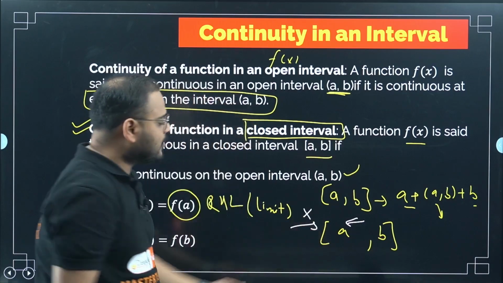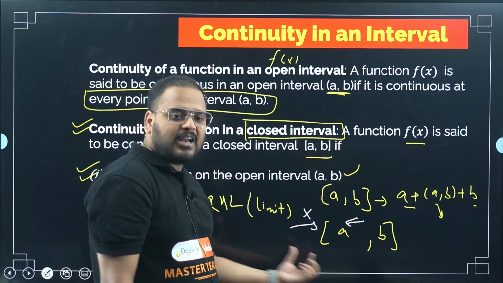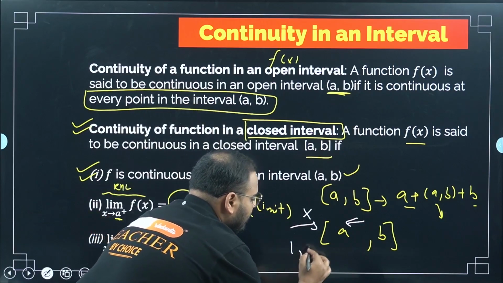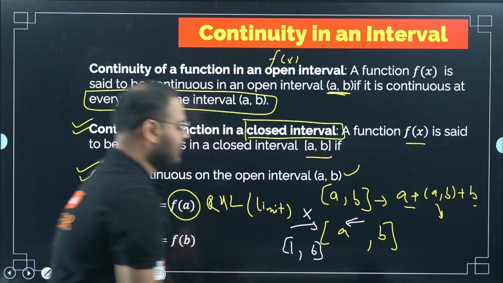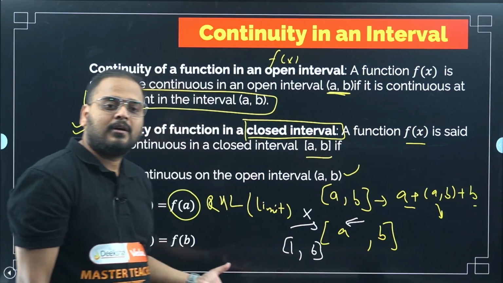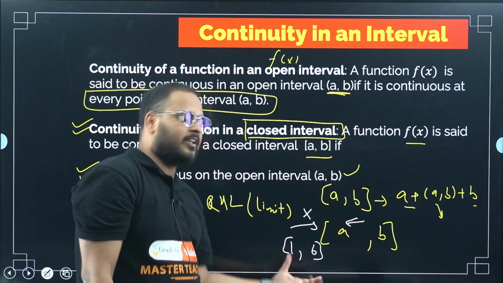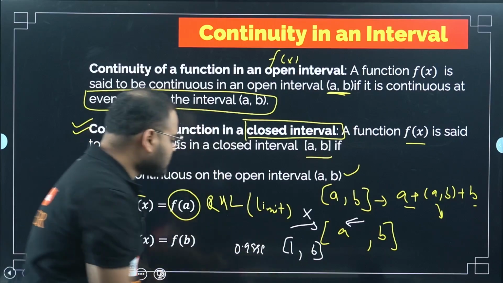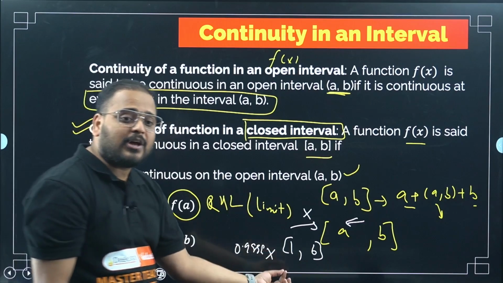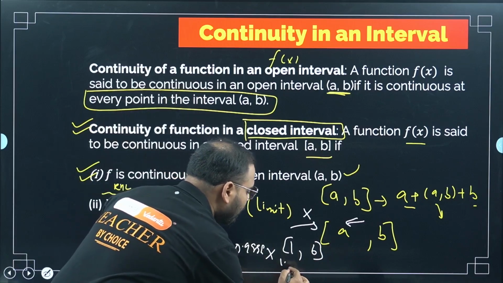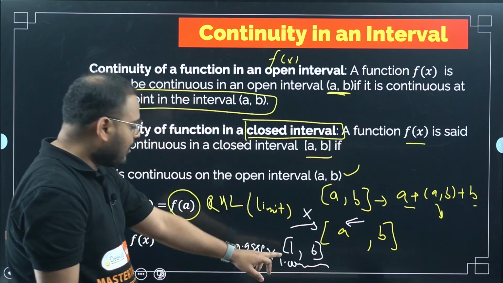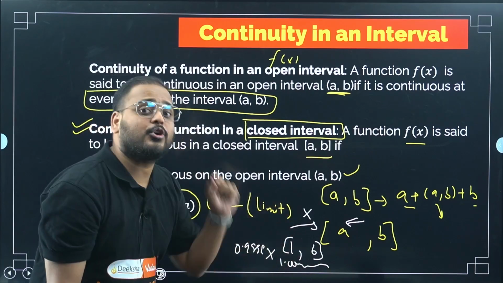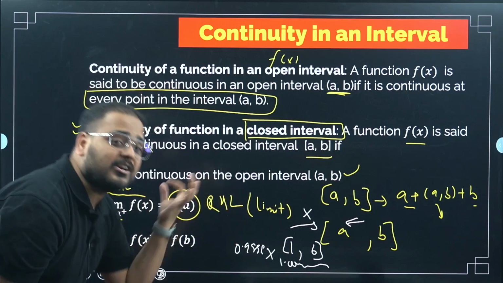I cannot, right? Because any value on the left of a will not be a part of the set a, b. So let's say I write the closed interval 1, 6. Can I approach 1 from the left? No sir, because that is not part of this interval. If I take 0.9999, is it part of the interval? No sir, it is not. So I have to approach 1 from the right hand side. So I can take 1.00001 like this. So basically for this value a, the RHL should exist and should be equal to the limit value, or the function's value.